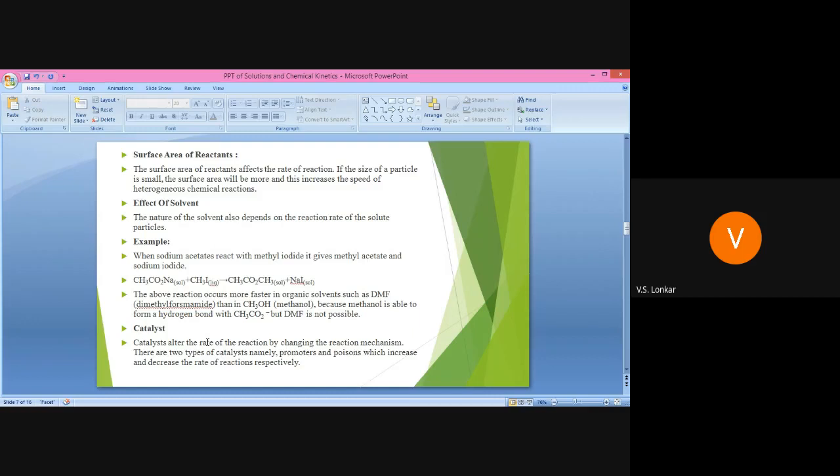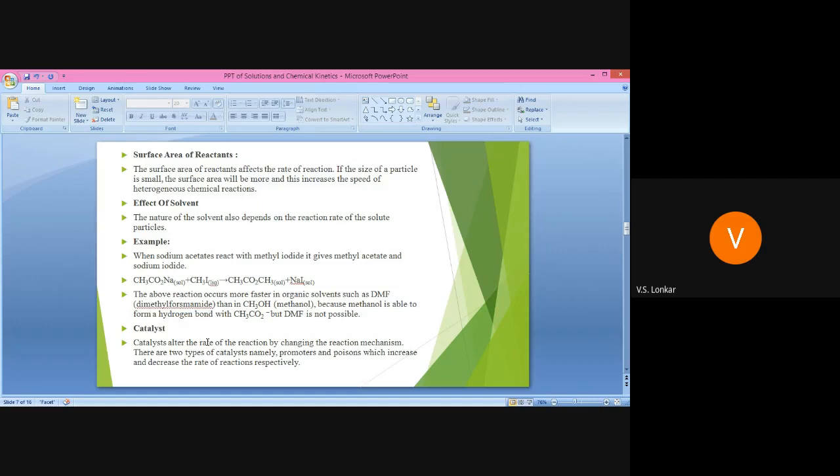Whenever we use a large number of small particles instead of taking one big molecule, simply you can break it into smaller parts. It means that the size of the particle should be small, and then we get high surface area, and then the speed of the reaction also increases. Got it. Then next, effect of solvent.